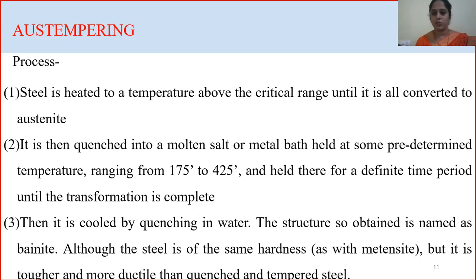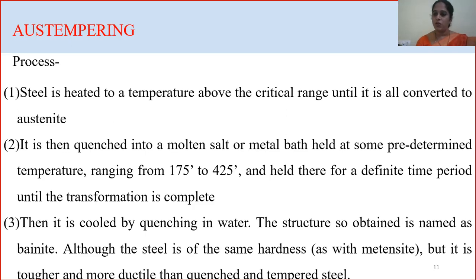The material has to be cooled. This cooling can be done by quenching in water. Again, I repeat, quenching is nothing but sudden cooling. After the cooling process is done, a structure of bainite is reached. This is similar to the hardness of martensite. This is the process of austempering.